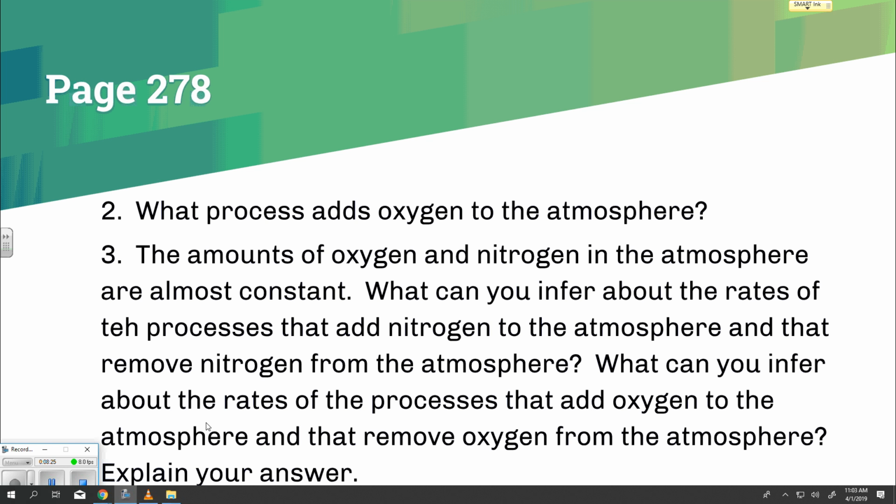You can tell because the rates of the gases in the atmosphere remain constant. Again, the rates of the processes that add and remove oxygen and nitrogen remain the same. You can tell because the amounts of the gases in the atmosphere remain constant.